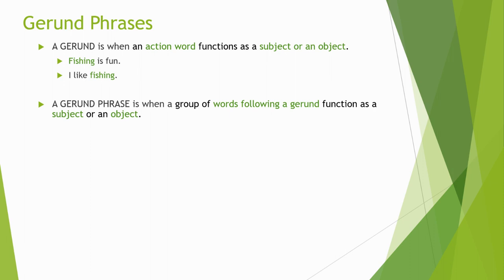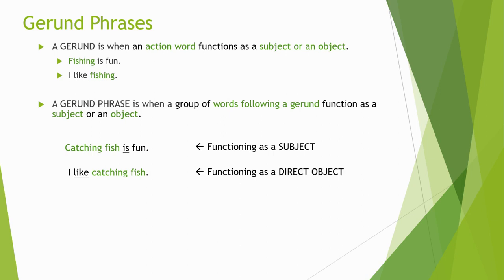Now, a gerund phrase is when a group of words following a gerund function as a subject or an object. So something like this. Catching fish is fun, functioning as a subject. The whole phrase is everything in green there, catching fish. And again, notice it's starting with that action word that has the ing ending. I like catching fish. Same kind of thing, except this time it's a direct object.